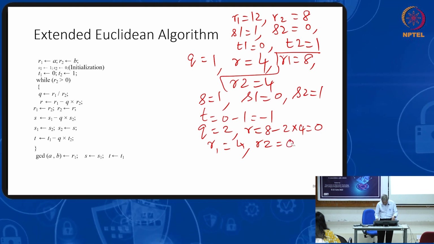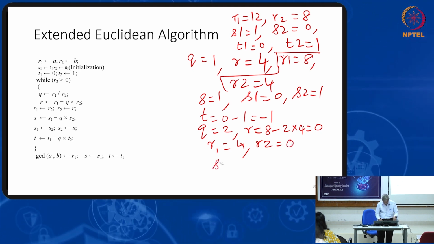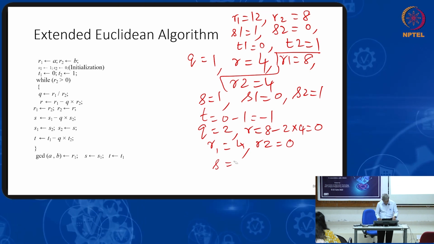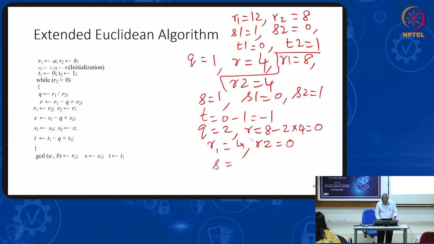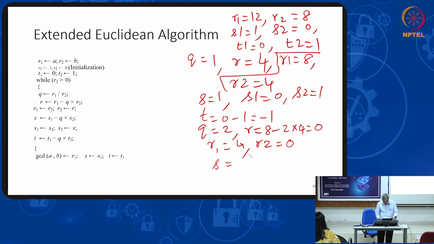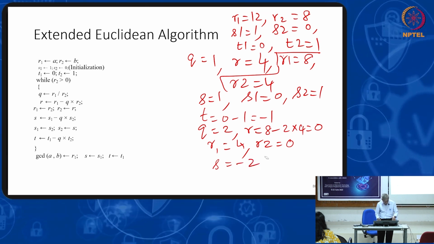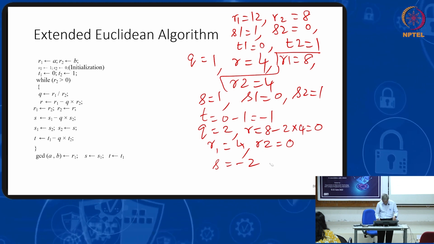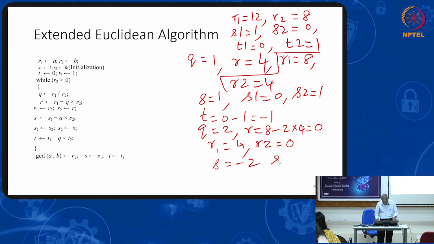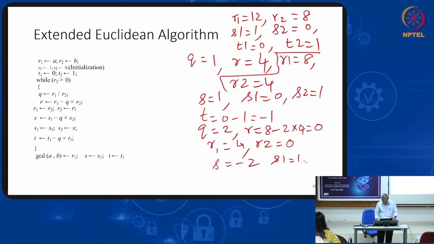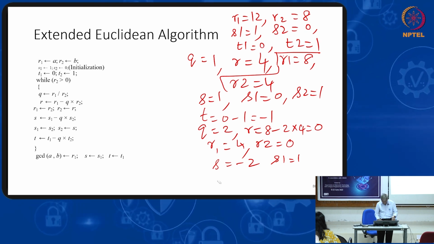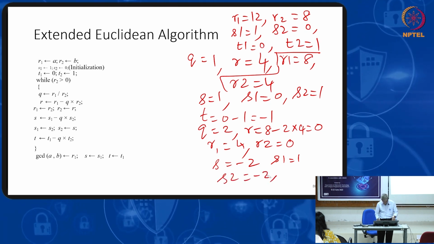What is R0? S equal to S1 minus Q S2. Q is 2, S2 is 1, so 2. S1 is 0 minus 2. S1 equal to S2, S2 is 1. S2 equal to S, so S2 equal to minus 2.